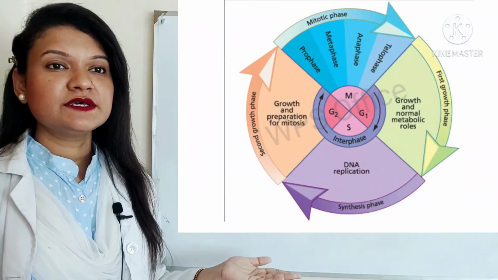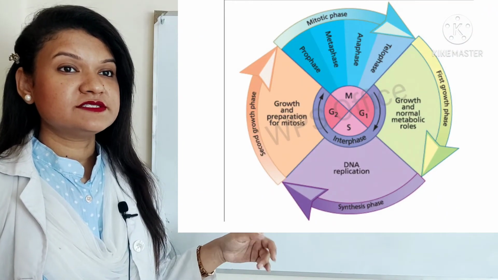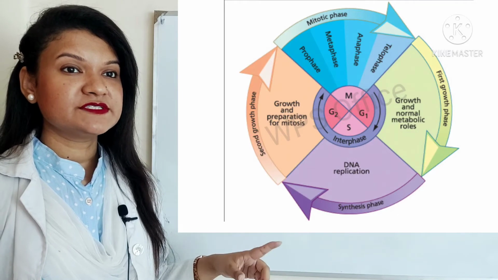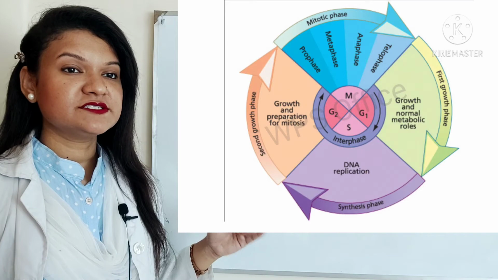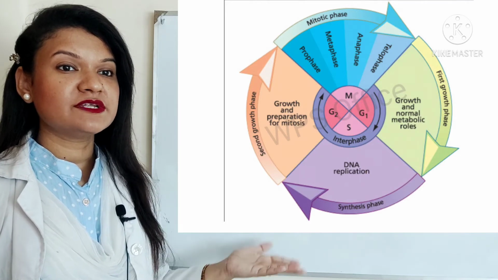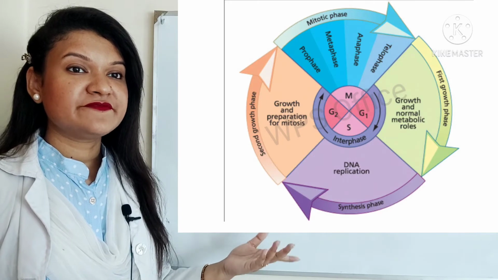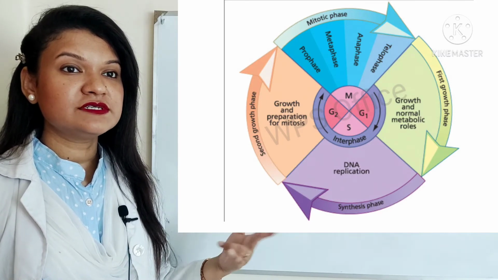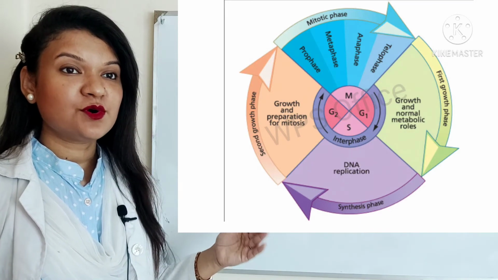Here you can see the cell cycle diagram. This is the interphase stage, that is G1, S, G2 equivalently called interphase, and then M phase, prophase, metaphase, anaphase, telophase, all these are collectively called the mitotic phase or M phase.